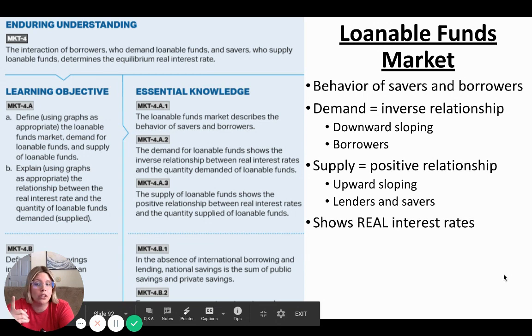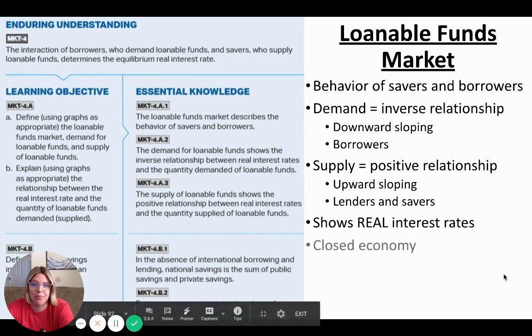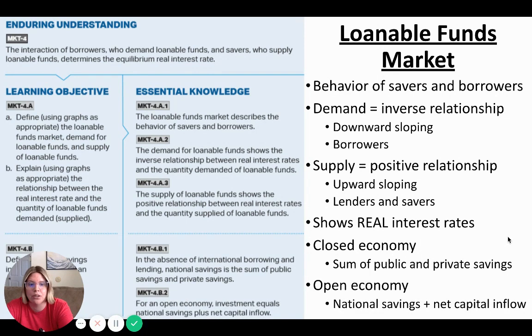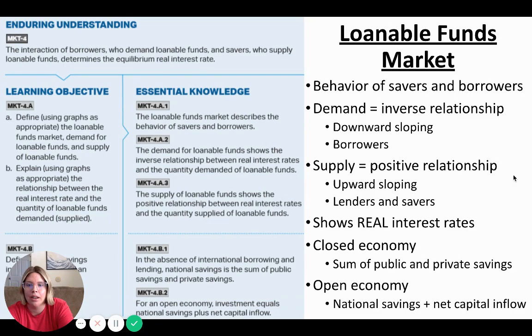It shows us real interest rates. That's different from the money market, which is showing us the nominal interest rate. Another key difference is that the supply of loanable funds is upward sloping. It's not a vertical line because it's not set by the central bank. It's set by the lenders. In a closed economy, it's the sum of public and private savings. And in an open economy, it's national savings and the net capital inflow. That open economy stuff will not appear for the 2020 exam, so don't worry about that.